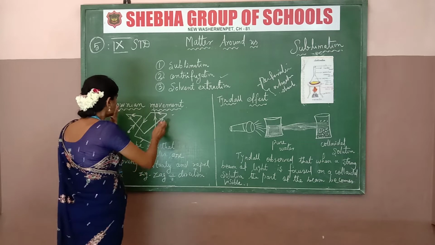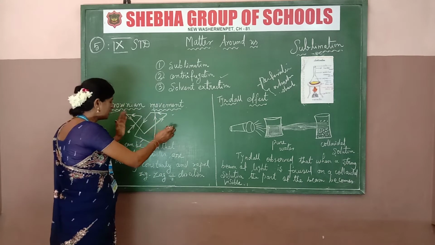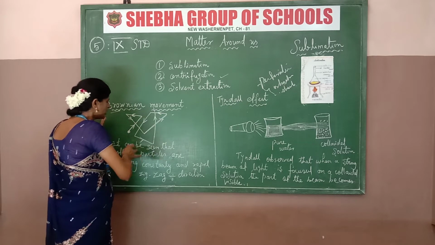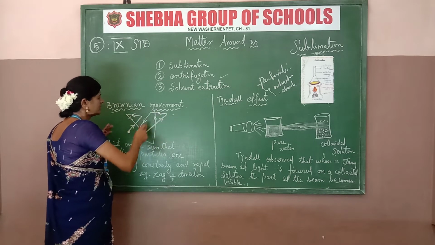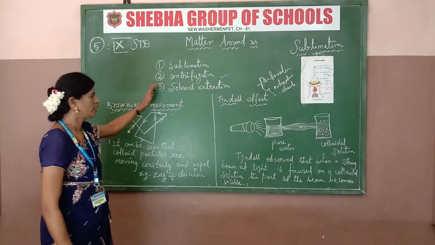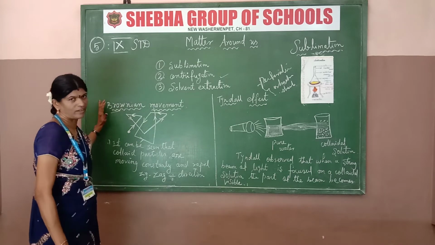This constant zigzag movement of colloidal particles is the Brownian movement. When you go to class 10, you will study the detailed formation.